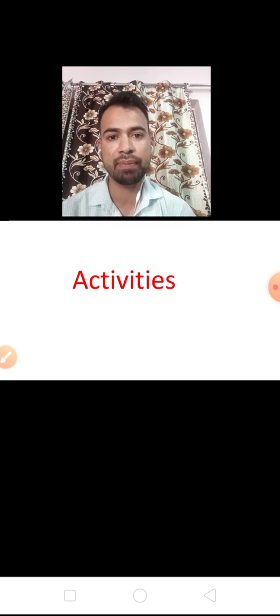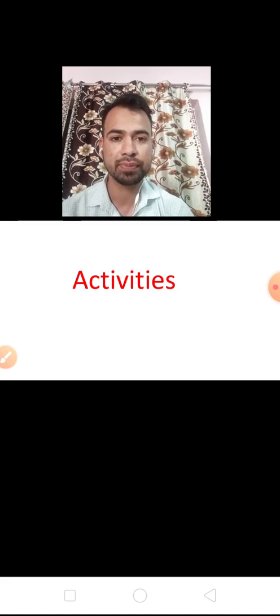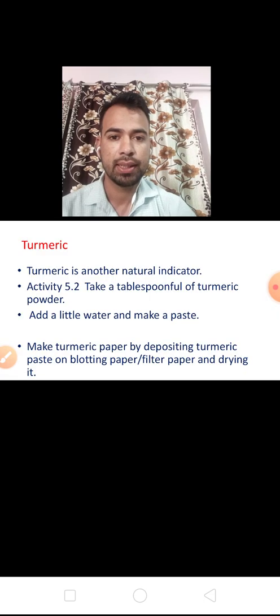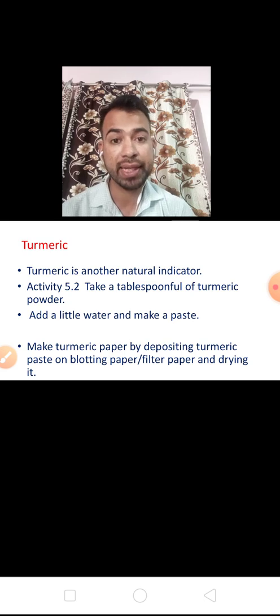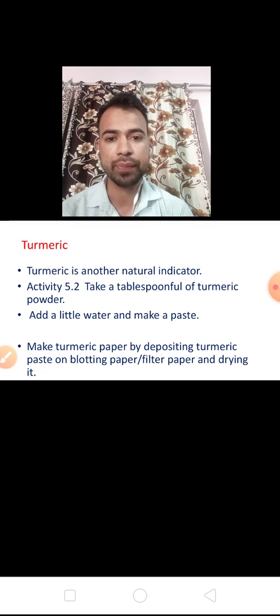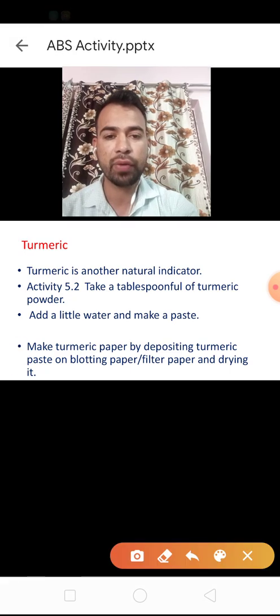You can make a paste of the turmeric powder and test it on the soap solution to see which color appears. But we can also perform it in the lab. Turmeric is a natural indicator. How can we make a turmeric indicator and how can we test a solution? We'll see in this activity.